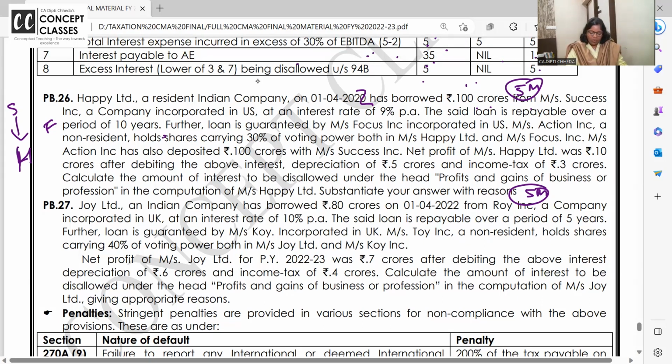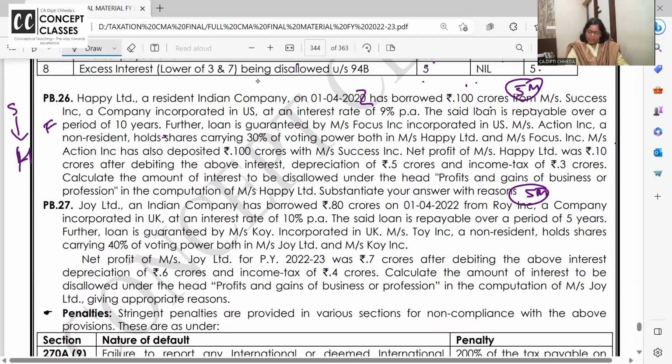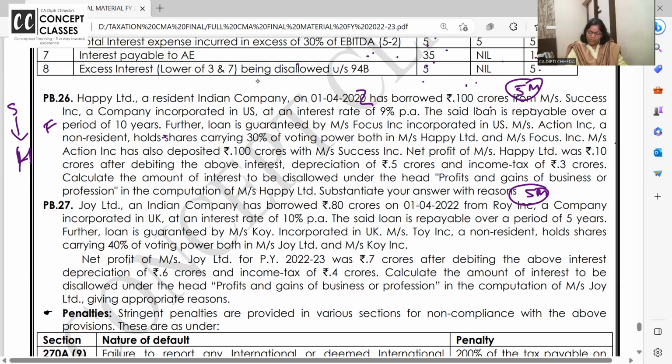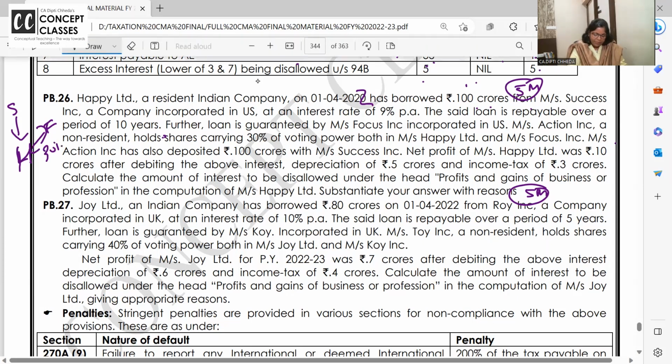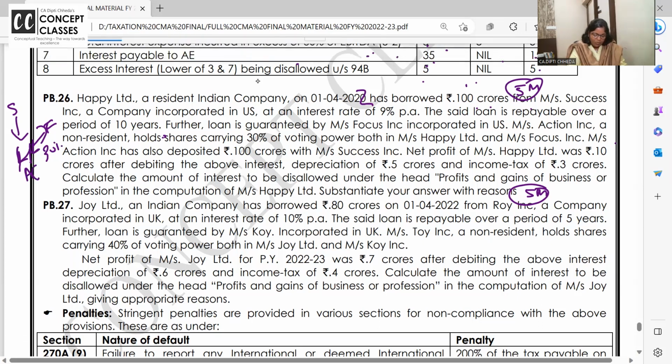Messrs Action, a non-resident holder, holds 30% of voting power both in Happy and Focus. Happy and Focus have a common owner with 30%. So what do these enterprises become? Associate enterprises. Followed? So this time we have not taken a loan from an associate enterprise.